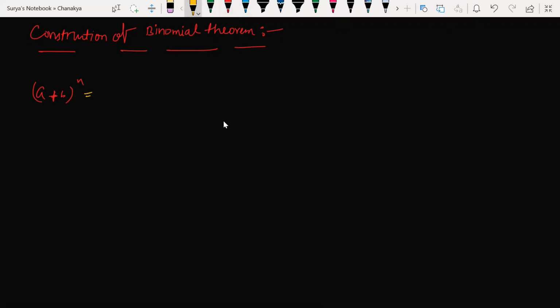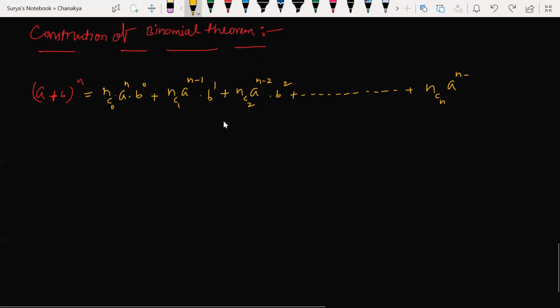First of all, I'll be writing nC0 a to the power of maximum power into b to the power of 0. Correct? Plus nC1 a to the power of n minus 1, the power getting reduced, and b to the power of 1, plus nC2 a to the power of n minus 2 b to the power of 2, plus and so on, till nCn a to the power of n minus n, into b to the power of n.